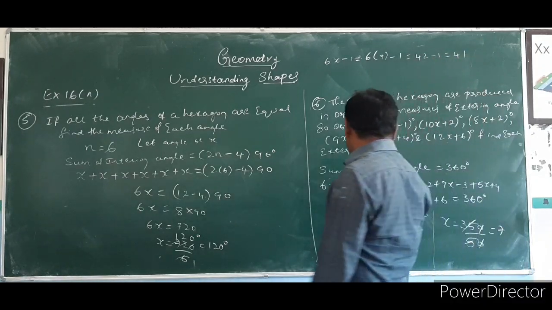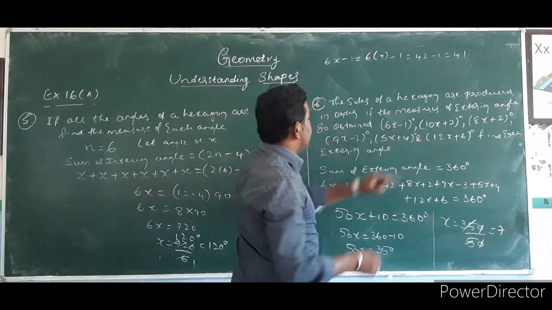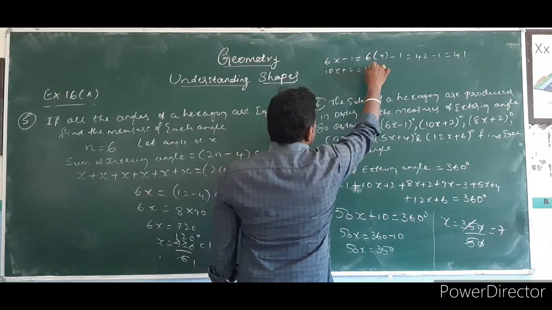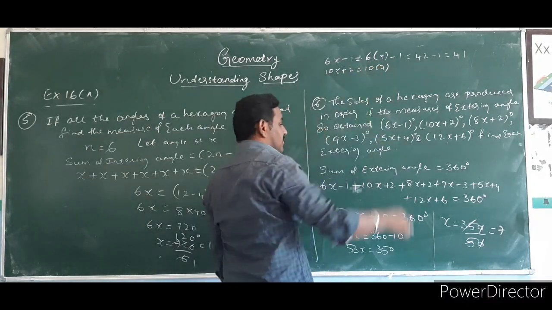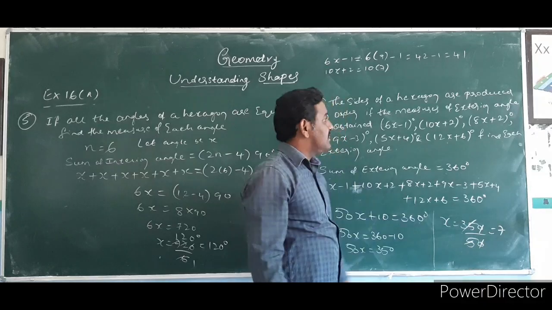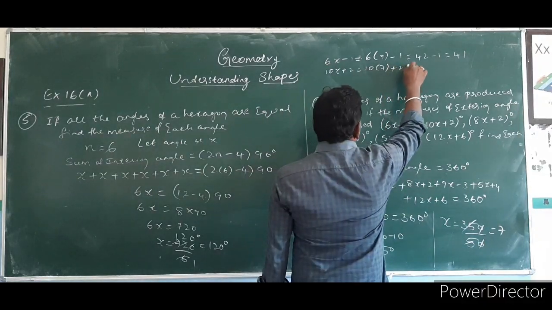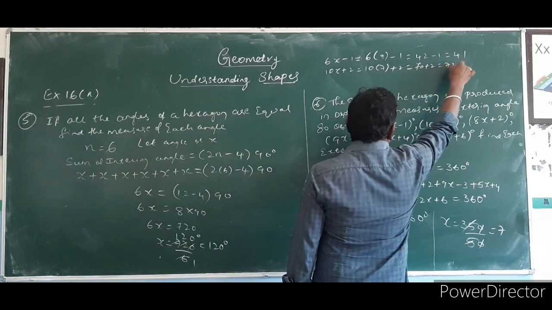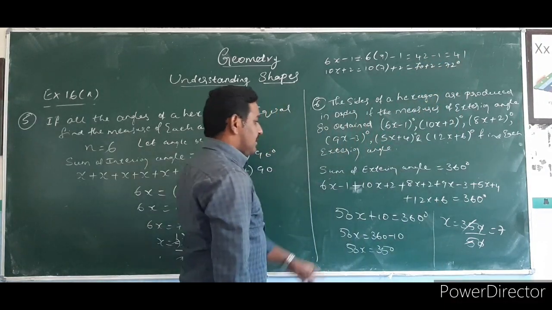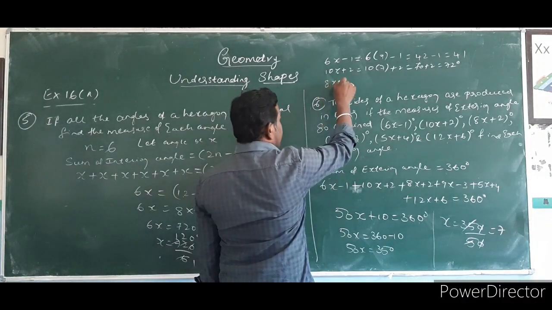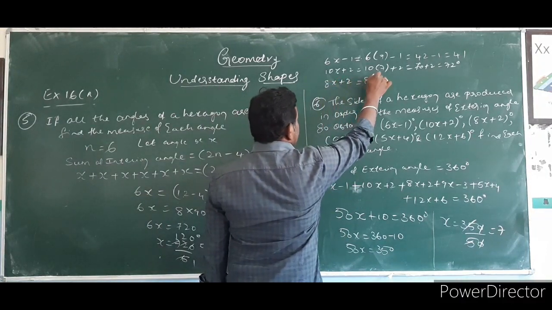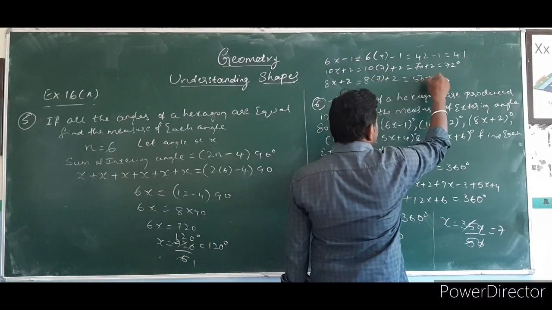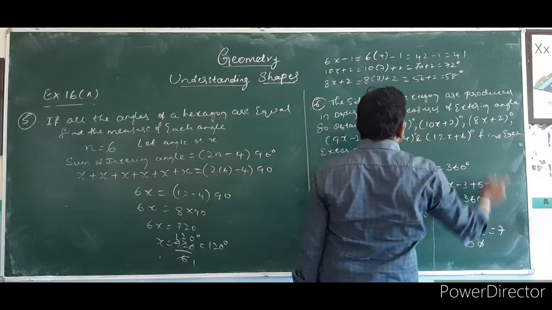Next angle: 10x plus 2, put x equal to 7, 70 plus 2 is 72. Next, 8x plus 2: 8 sevens are 56, plus 2 is 58.